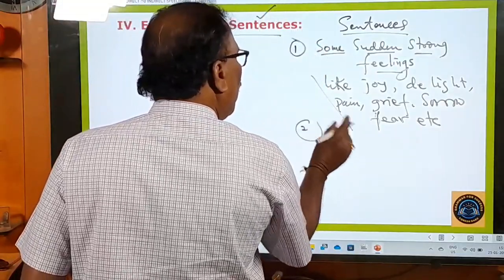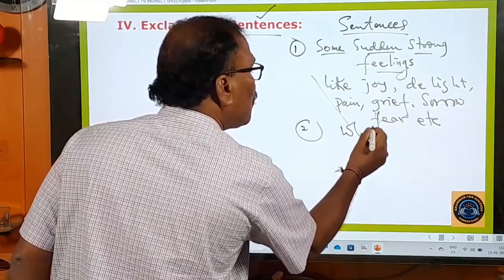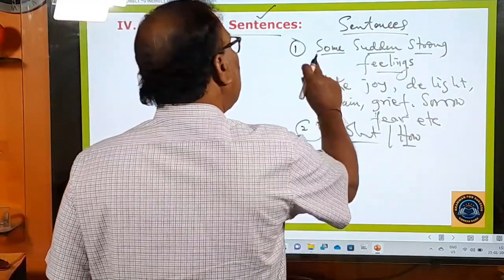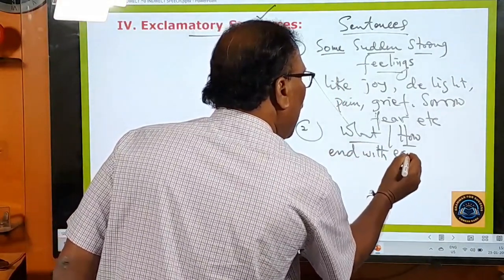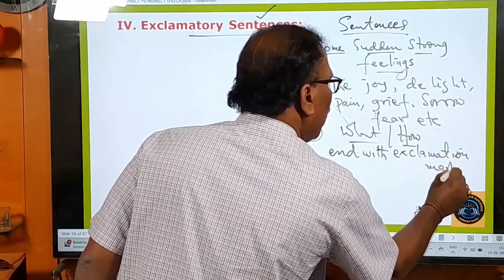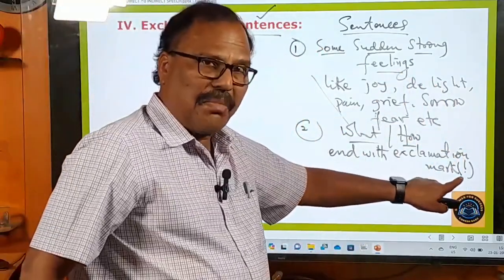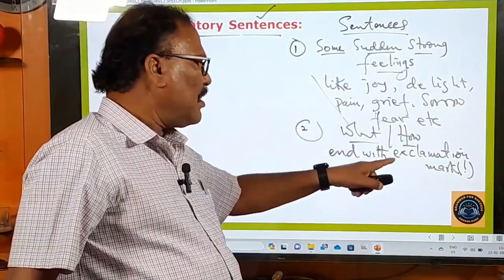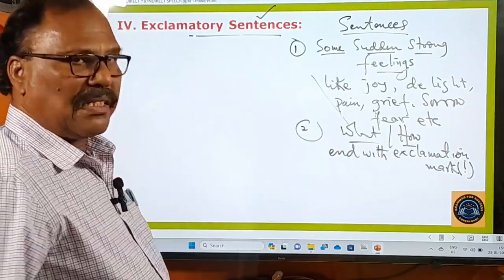And the second idea is that usually these exclamatory sentences will begin with what or how. This is an important aspect, and generally these sentences will end with an exclamation mark. What is the exclamation mark? A long line and a dot. This is the exclamation mark. So these are the two features of exclamatory sentences.